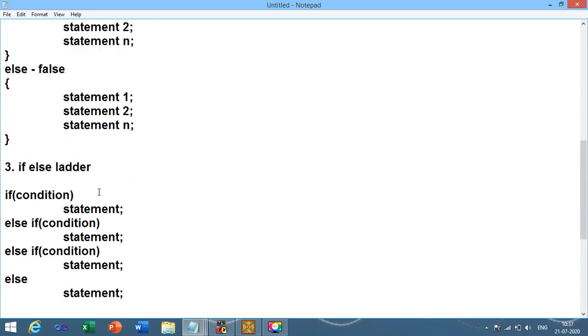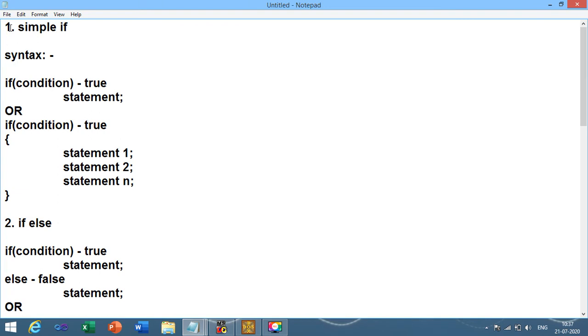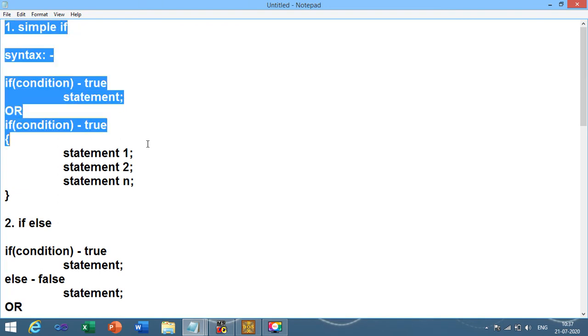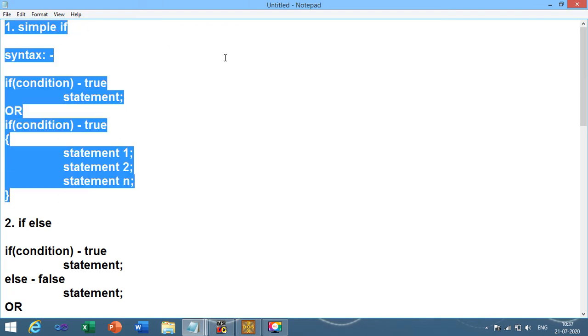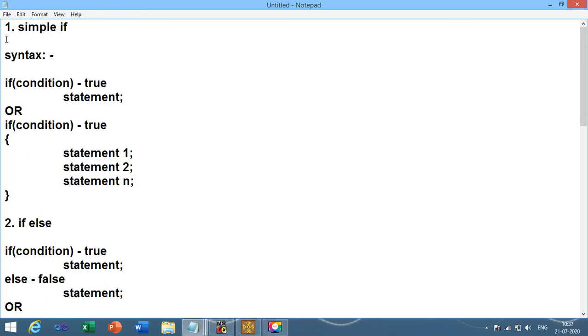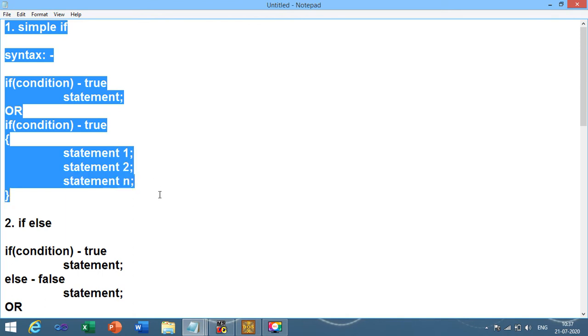Now let me scroll down, and for a few minutes let me highlight the points so that you can easily write them in your journal also. These things, that means the syntax, you need to write in the journal. Let me repeat once again, whatever the concept is, you need to write the syntax in the journal. Don't write any theory portion in the journal. You just need to mention the syntax of that particular topic.